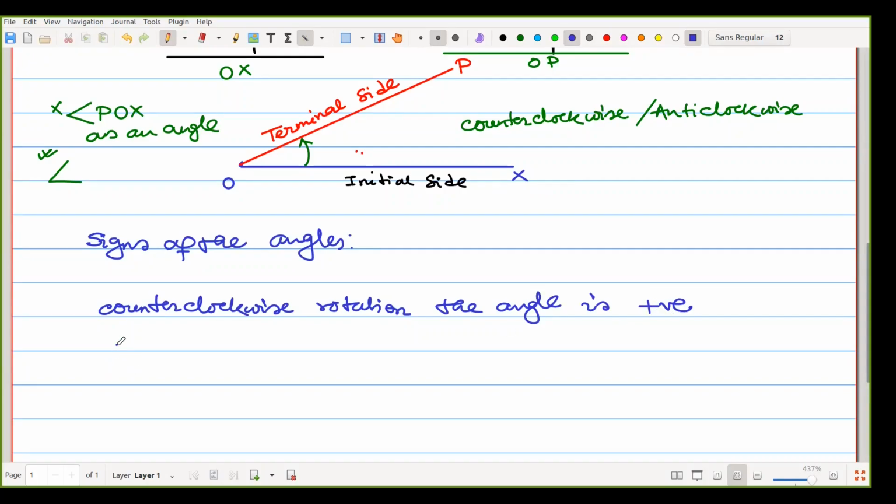If it is clockwise rotation, the angle is negative.